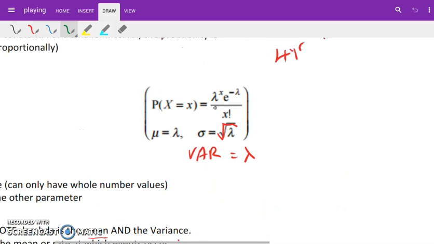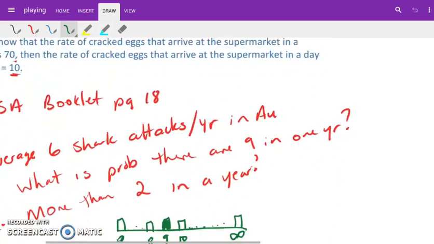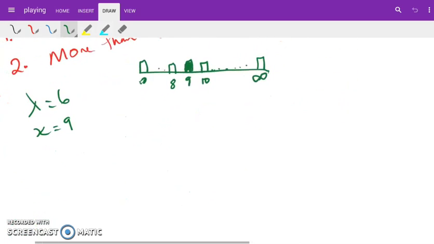E was 6 to the power of 9. Sorry, lambda is 6. 6 to the power of 9 multiplied by e to the negative 6 all over x factorial. Okay, so pushing all that into our calculator.